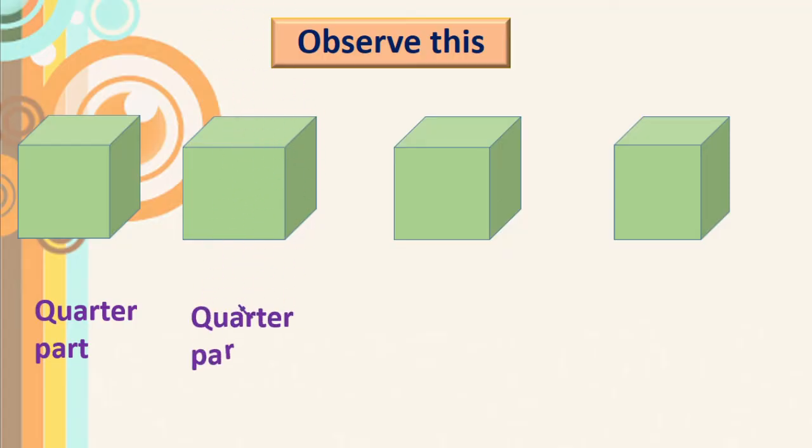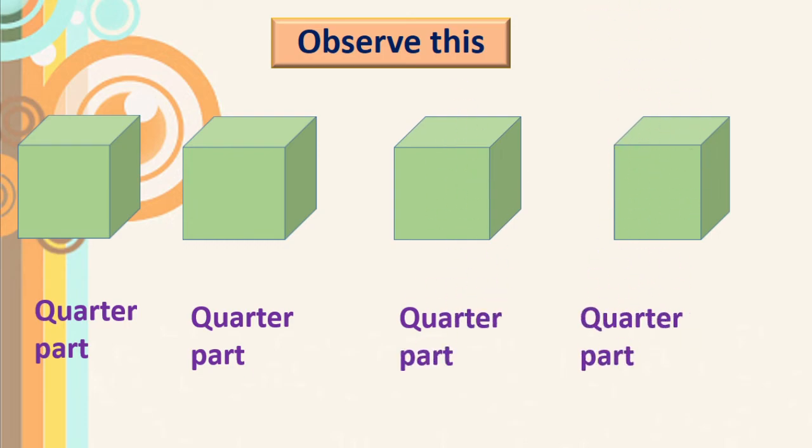This is a quarter part, this is also a quarter part, this is also a quarter part, because they are the same. Yes, now you know the word, that is quarter. Okay, when the whole is divided into 4 equal parts, then each part is called a quarter part.